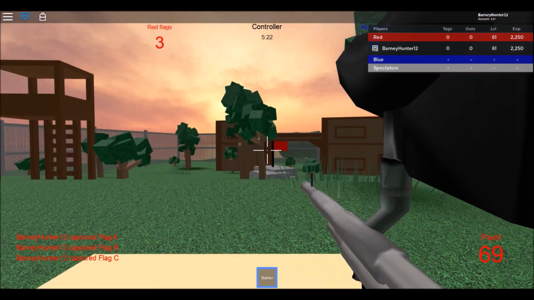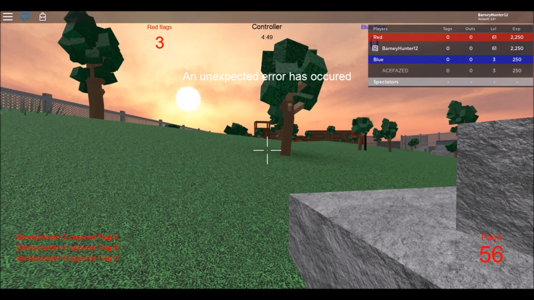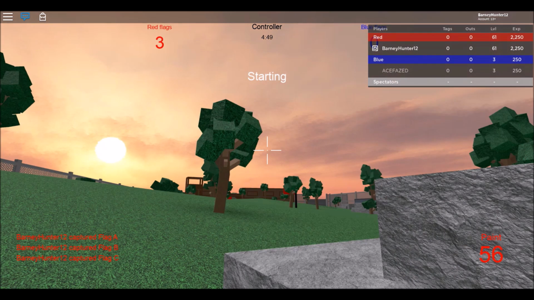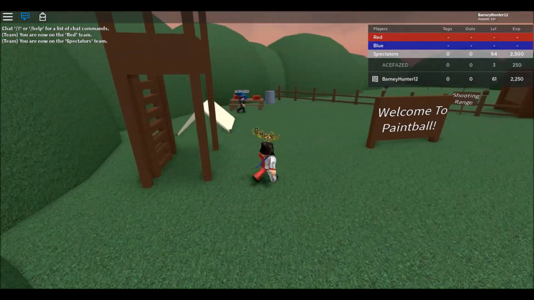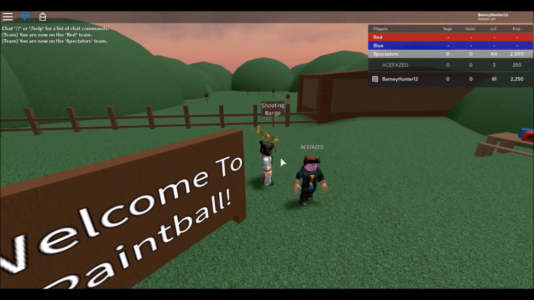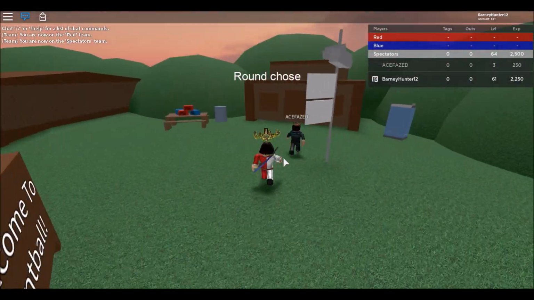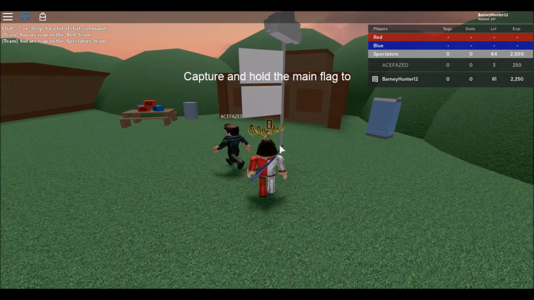Oh, look at my paint count right now. That's funny. Let's just fix that really quick. There we go. Oh, an unexpected error has occurred. Oh, it's because I think somebody new joined the game. Okay, maybe a new round will start? Yes! We're gonna see if this works. Please don't leave, buddy. Please don't leave. I want to see if the paint guns still work, alright?